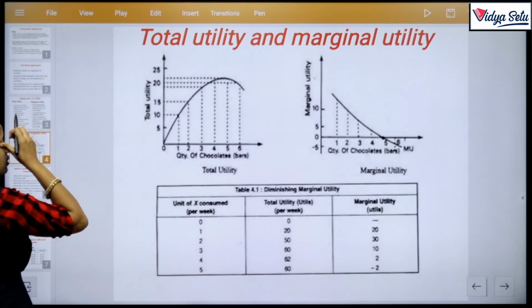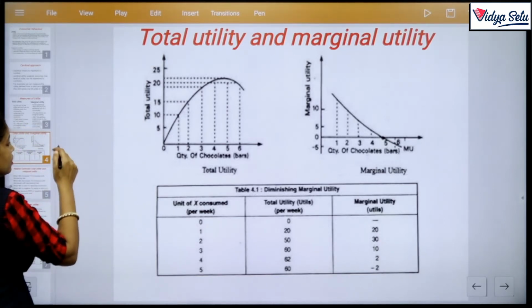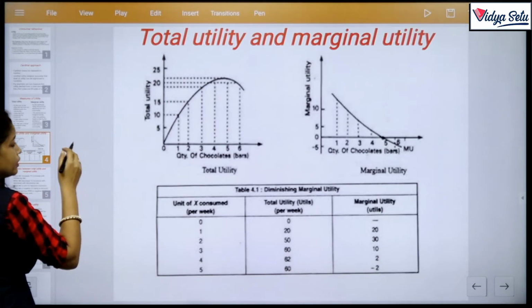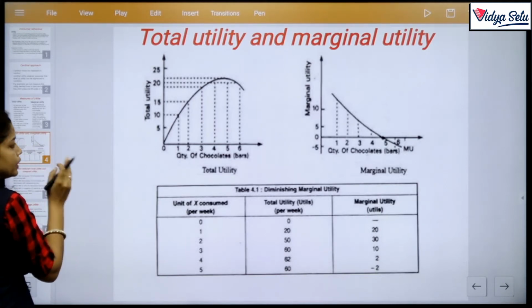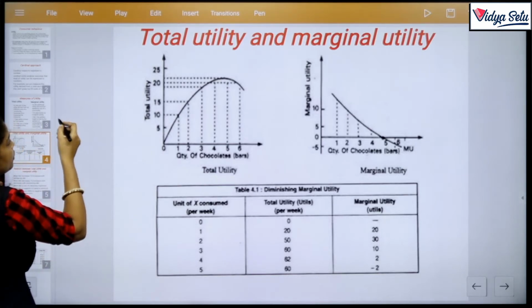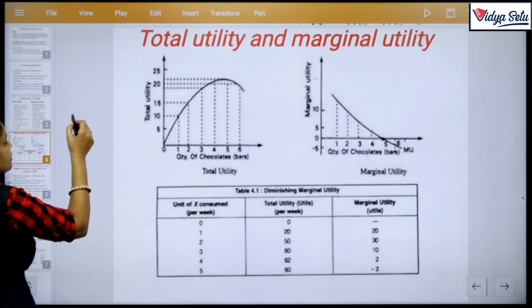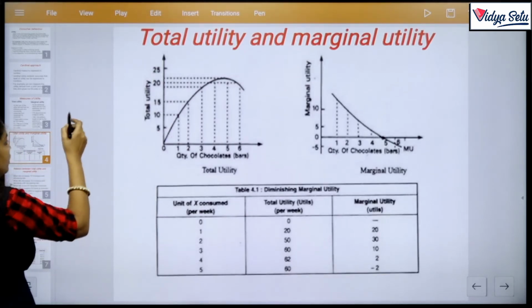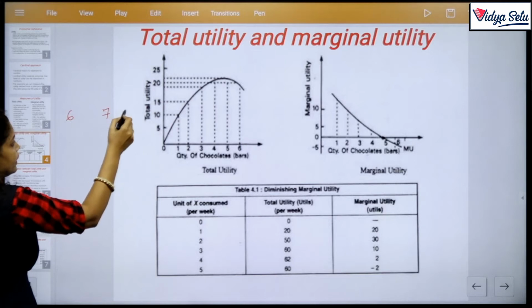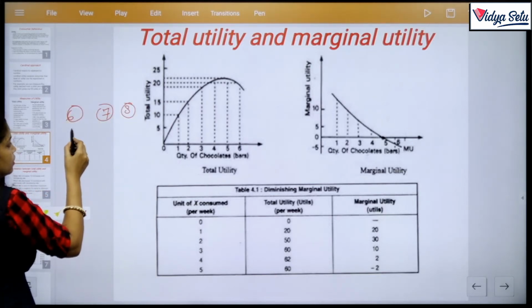Like, we assume the example of a single student who obtained marks in maths in different classes. Suppose in class 6, 7 and 8, there are 3 different classes' marks.